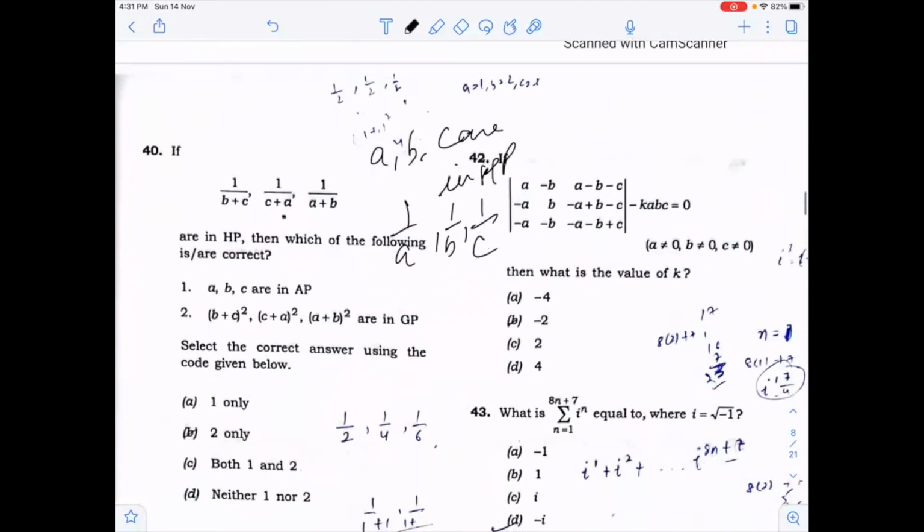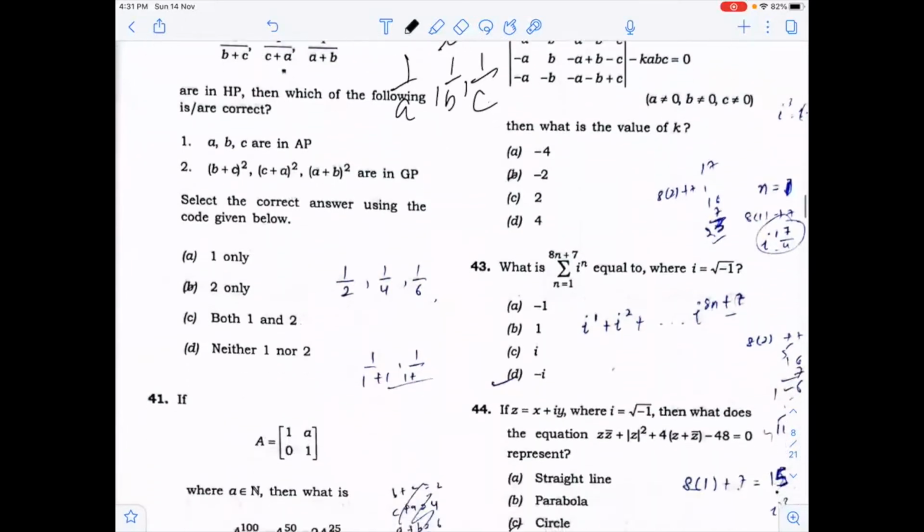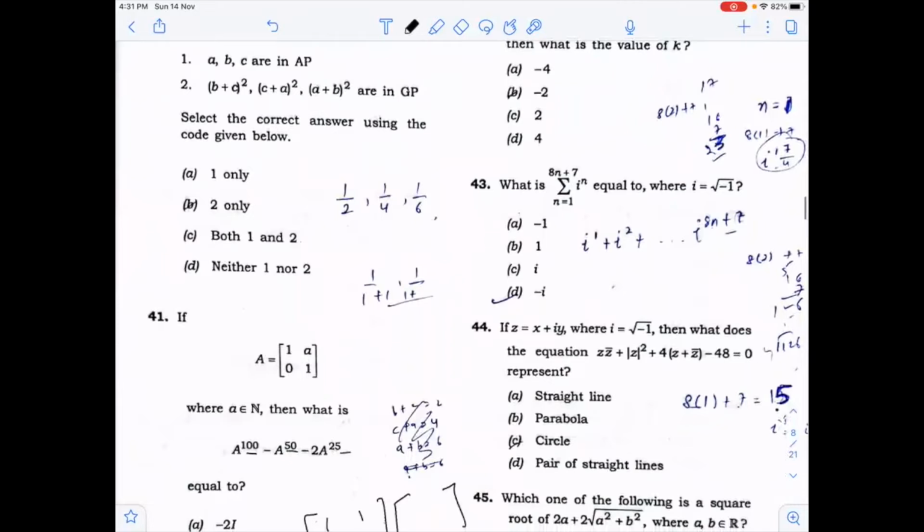Now in this, you can put the values of A, B, C as 1, 2, 3 because otherwise this will become very lengthy, and you can find the value of K. In this question also, you can put the value of N as 1. When you put N as 1, that will become 15. And you know that the value of iota will repeat itself after 4. So you know the result. So the answer will come out to be D.